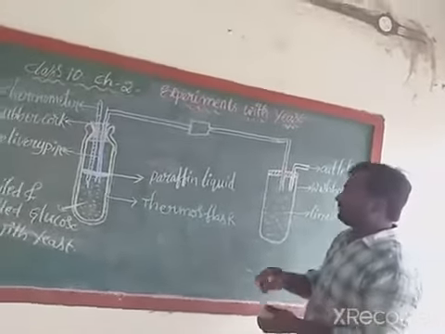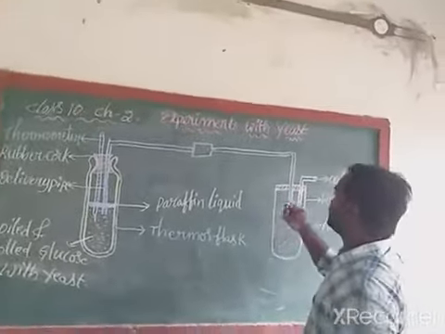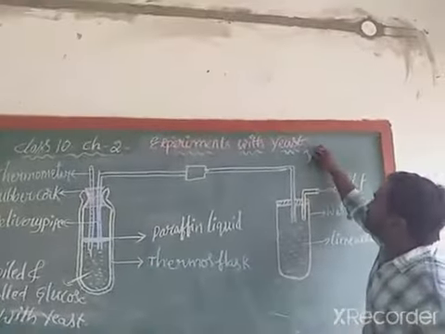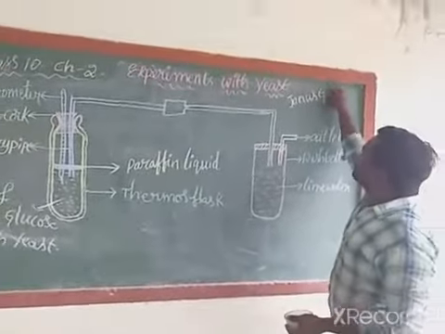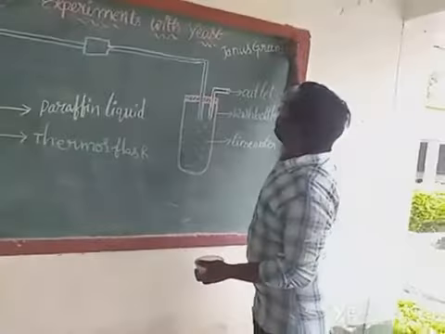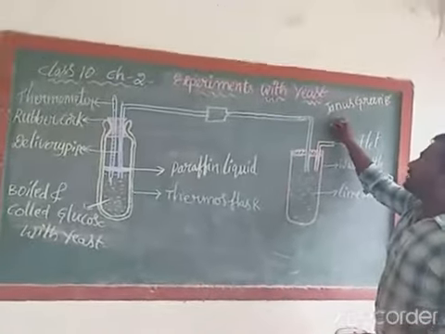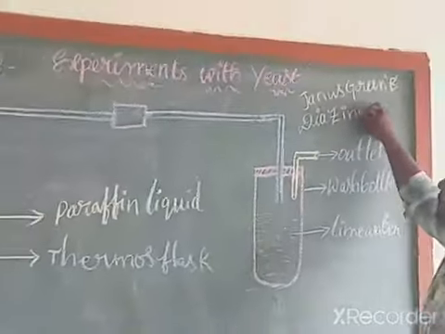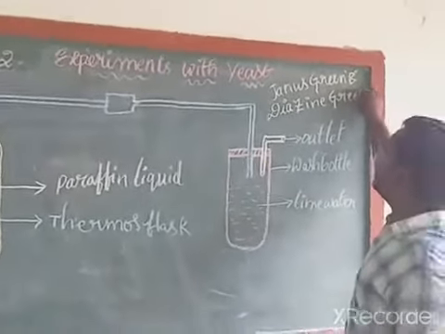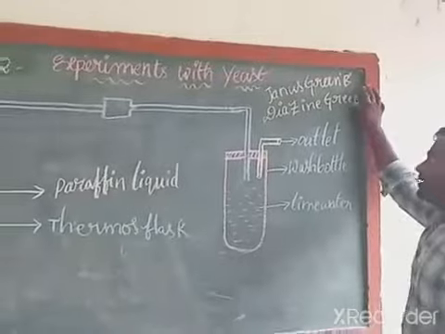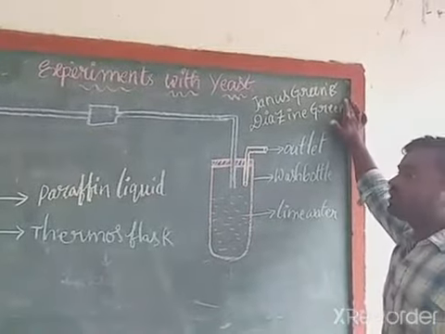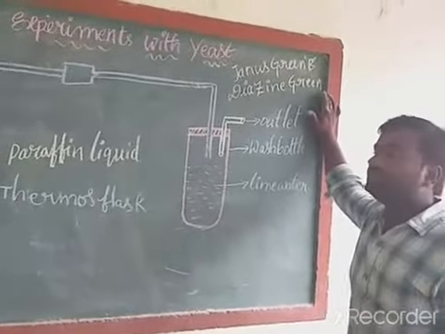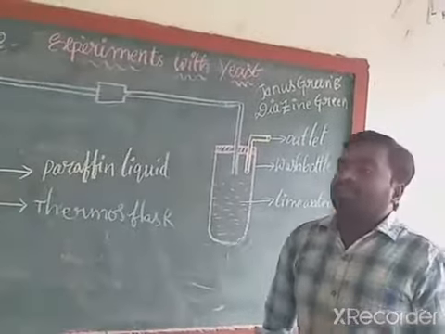Along with all these chemicals and materials, we need to take an important chemical, that is Janus green chemical, also called diethylene green chemical. So one important chemical we need to use is called Janus green chemical or diethylene green chemical. So these are the materials required for this process.